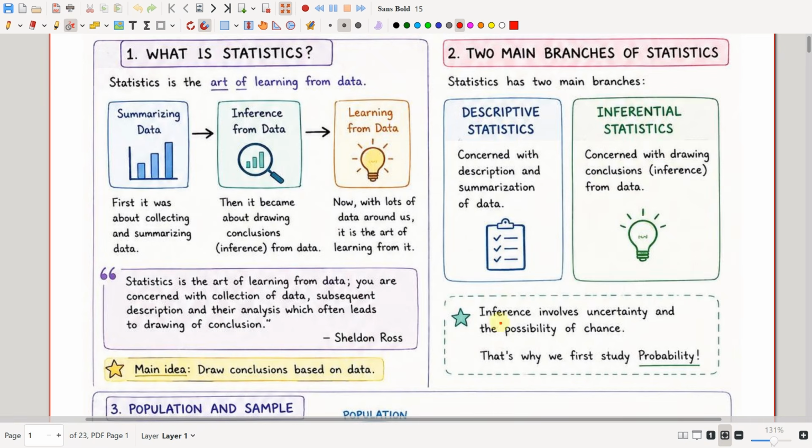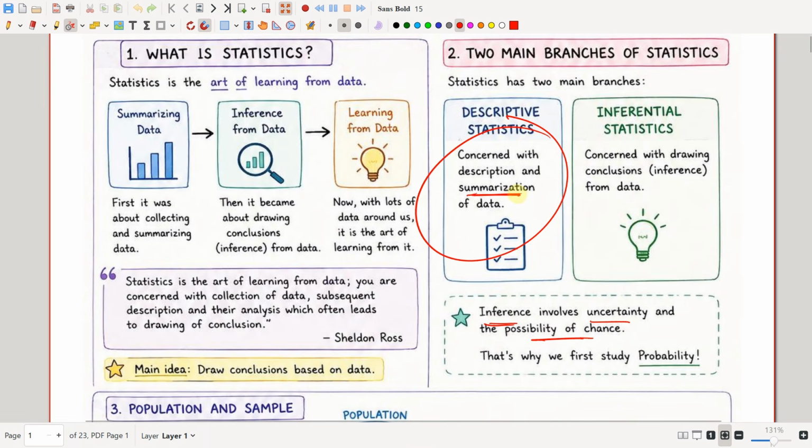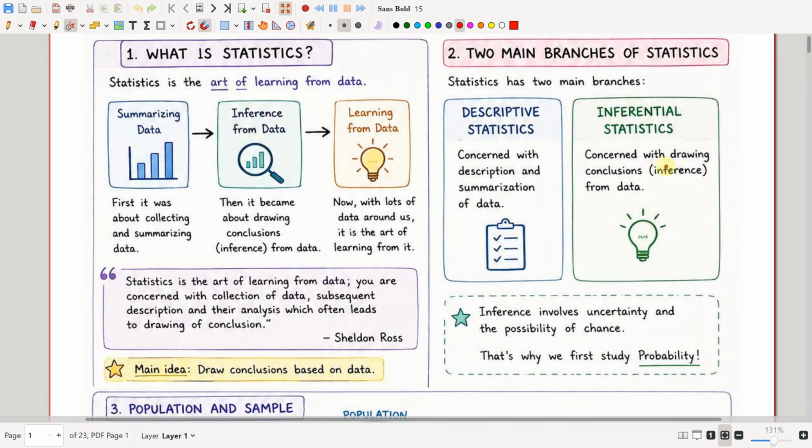Inferences involve uncertainty and possibility of chance. Descriptive statistics just summarizes the data, but inferential statistics is concerned with drawing conclusions, and those conclusions are also uncertain. Uncertain means it can happen or cannot happen. For example, take weather prediction.